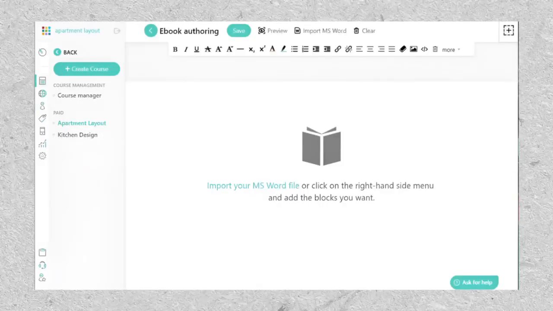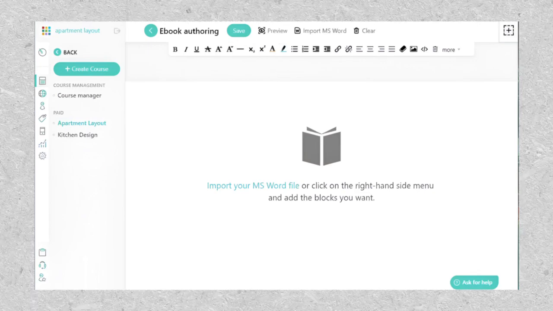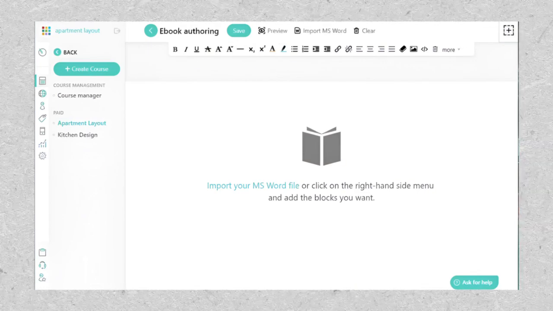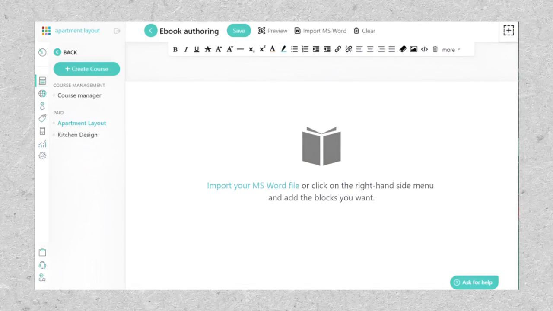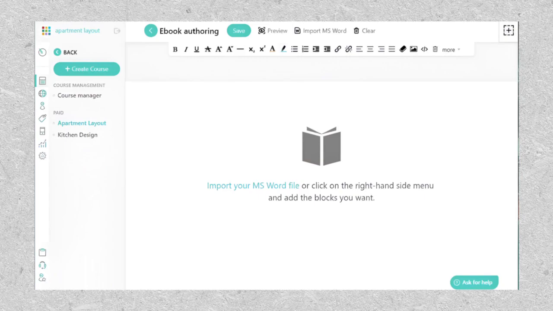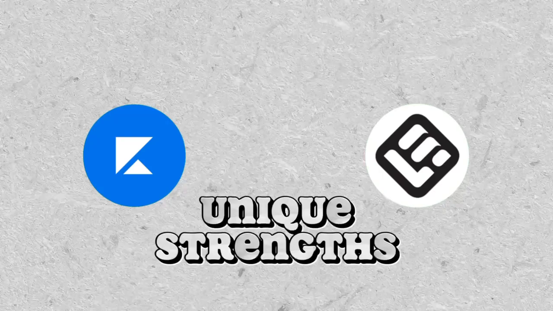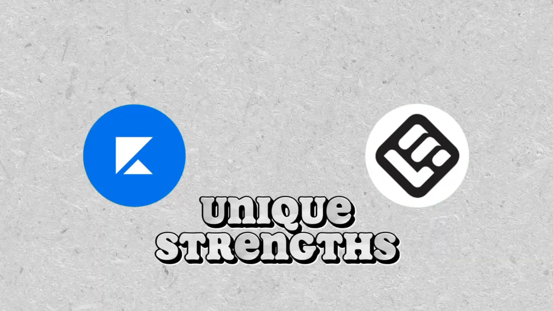On the other hand, LearnWorlds excels in a different dimension with its focus on interactive ebooks. This feature enhances the learning experience by allowing creators to incorporate interactive elements within ebooks, making the educational content more engaging and dynamic. Each platform, therefore, brings a unique strength to the table, catering to different content formats and preferences.